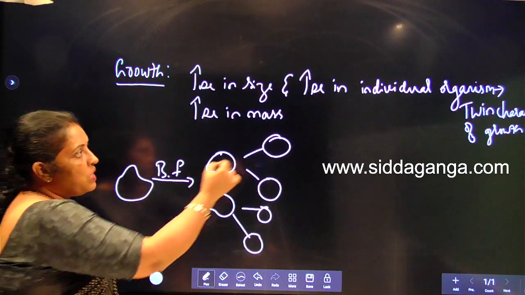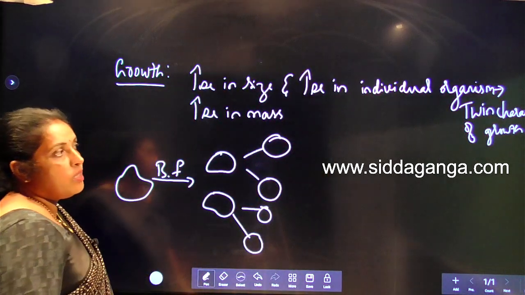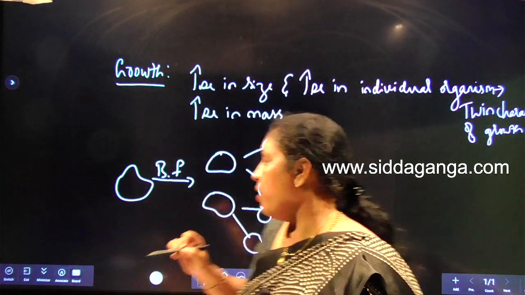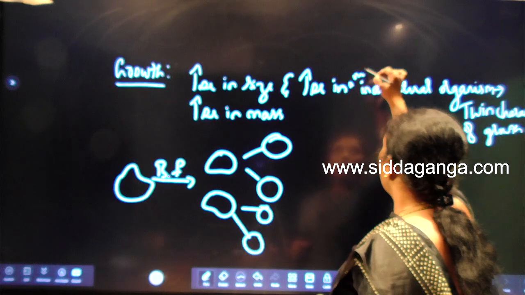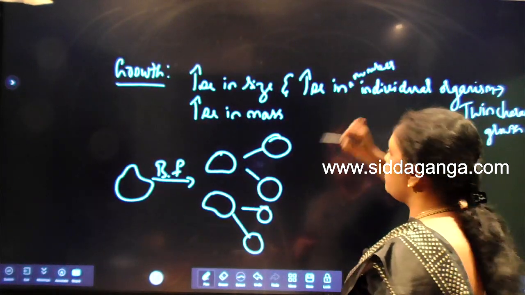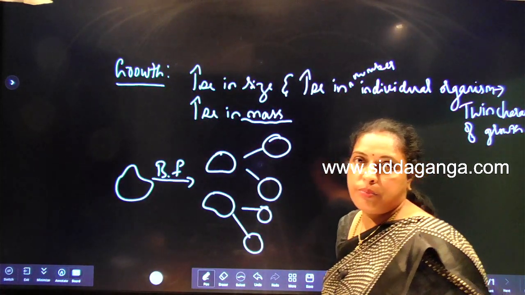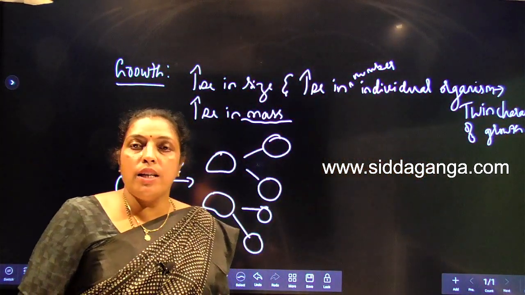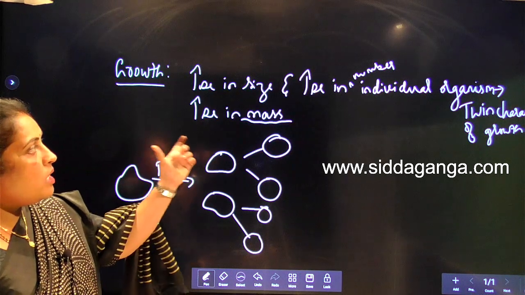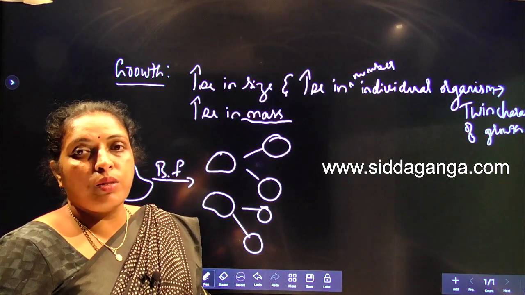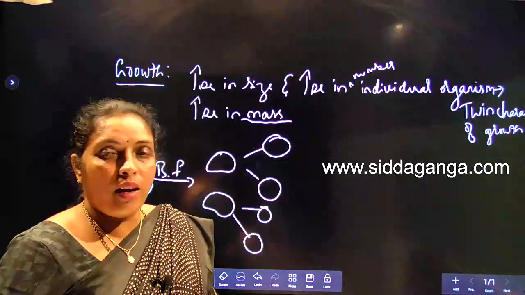The increase in number of individual organisms automatically increases their mass. So increase in size or mass or increase in number of individual organisms together we call twin characters of growth.